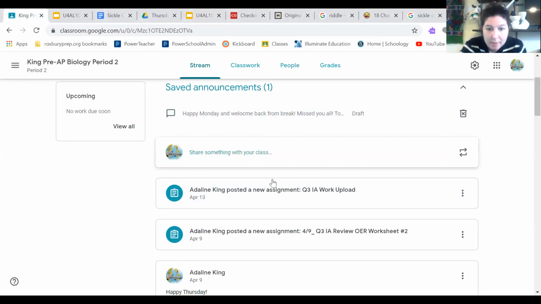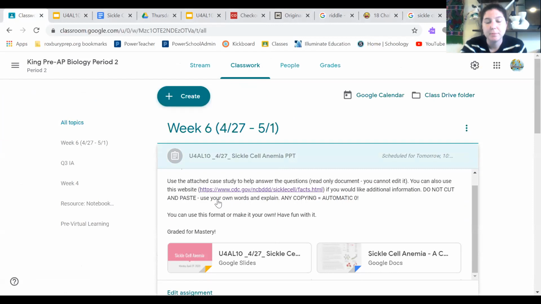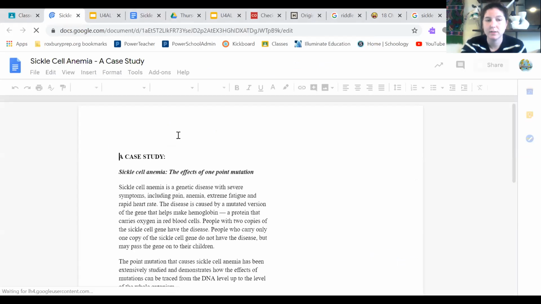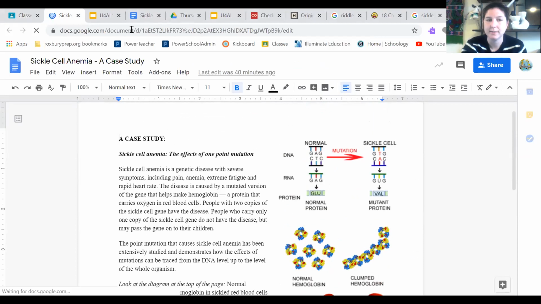In the assignment itself, I'm just going to pull it up. I also have included a link to the CDC, which is going to talk about sickle cell. So if you want some more information, but really all you need to use is this link right here. It's called Sickle Cell Anemia Case Study. All of the information you need about sickle cell will be in this case study. So just read, take notes in your notebook so you have all the information you need.